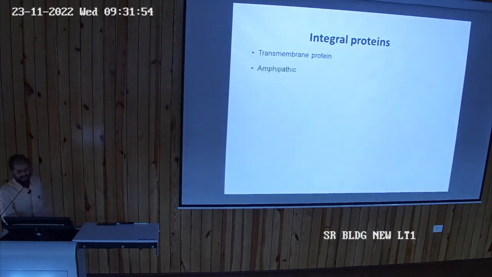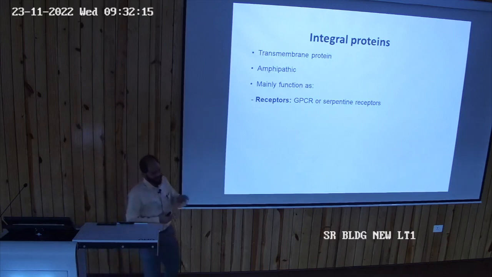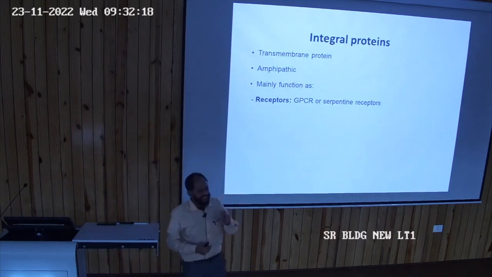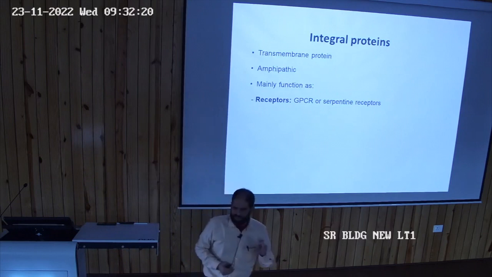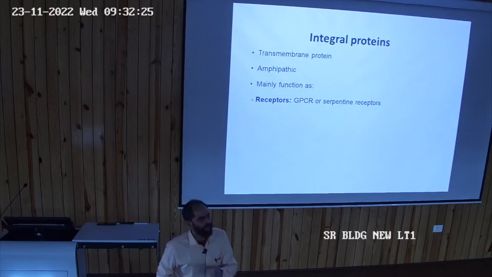Integral protein, that is called the transmembrane protein. This is amphipathic. Amphipathic का मतलब this is having the hydrophobic and hydrophilic region also. इसमें भी होते हैं. Amphipathic उसको कहते हैं. And function क्या होंगे mainly? It functions as a receptors. In due course of time you learn there are receptors over the cell, in the cell membrane. These proteins are called the G protein. These are very important proteins. G protein coupled receptors, GPCR.